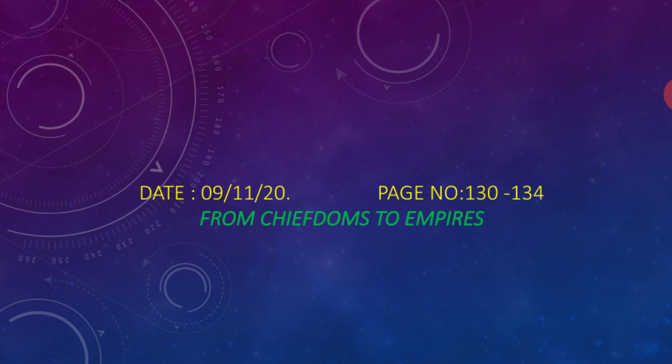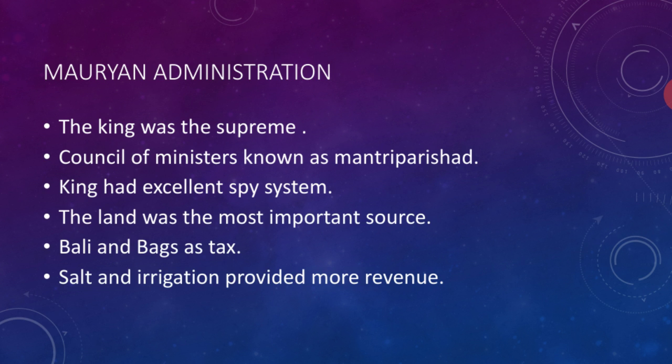What does it mean? The Rock Edict 2 and 3 have the names of the three dynasties, namely the Pandyas, Cholas, Keralaputras and the Satyaputras. About them we also have data in Ashoka's edicts. So now we are going to see the Mauryan administration completely.